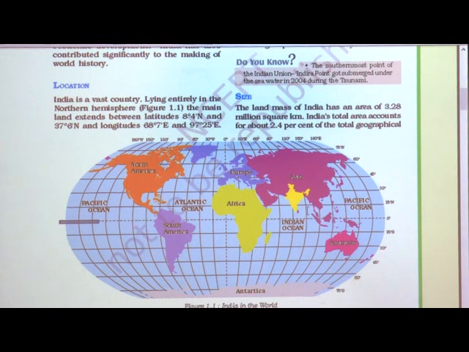Andaman and Nicobar Islands are also there, and the southern portion is located at 8 degrees 4 minutes north. When we come to the northern part of India, Jammu Kashmir, Srinagar, the Jammu Kashmir union territories are there, and this northern part is at 37 degrees 6 minutes north. Okay, means from here as we go, this is the northern hemisphere.